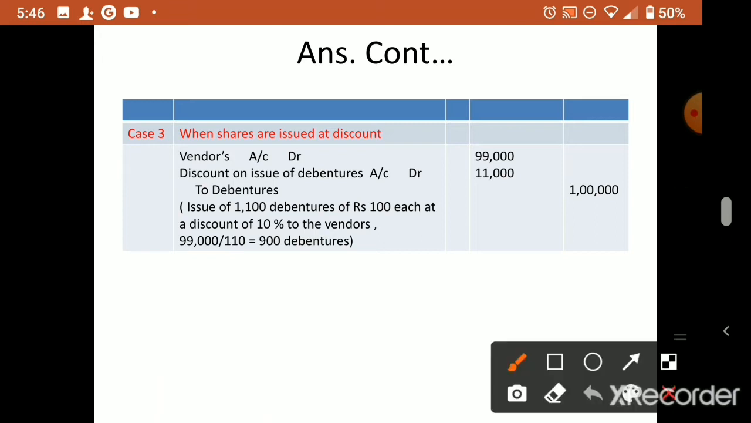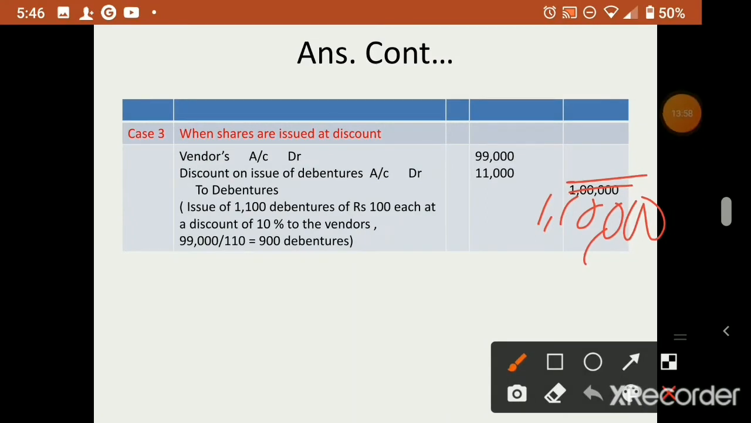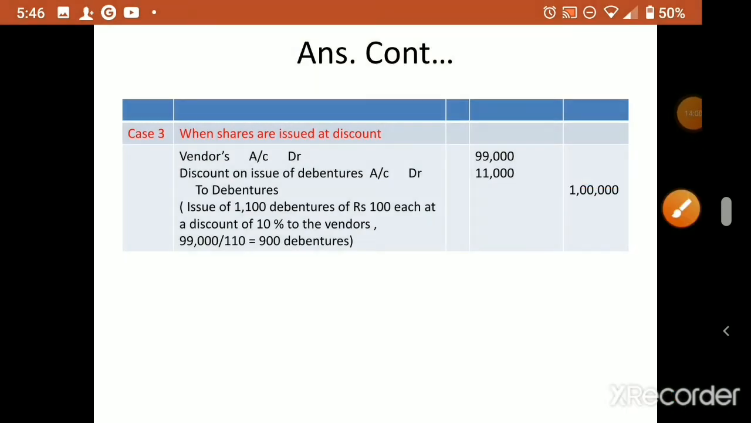I think here it will come 1,10,000. Correct, no? Yeah, 1,10,000 will come. Okay, so these are the different details or different items related to issue of debentures at par, premium and discount. Okay, clear, no? Okay, now